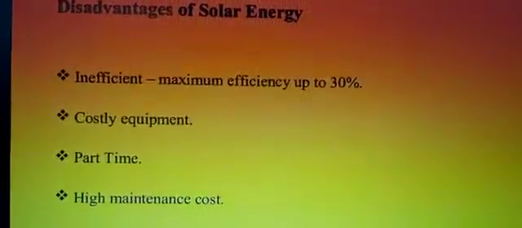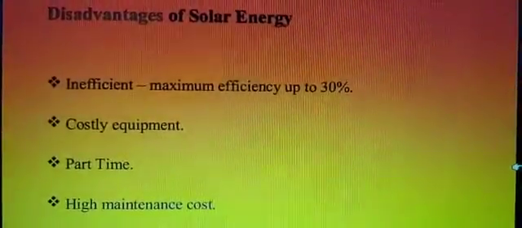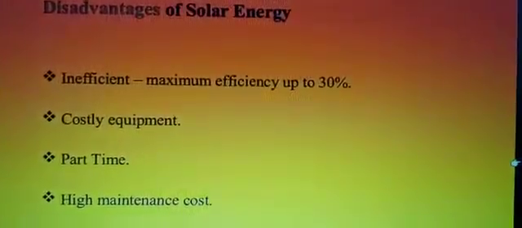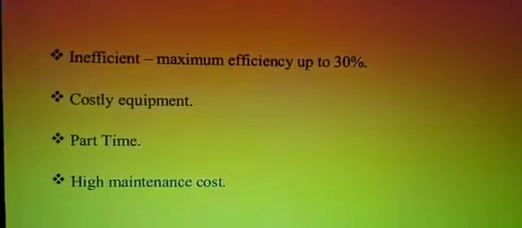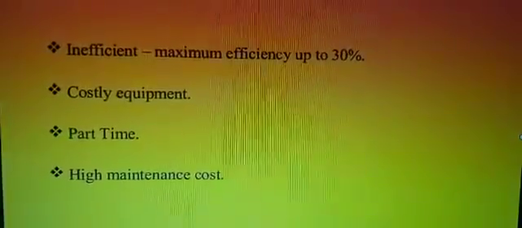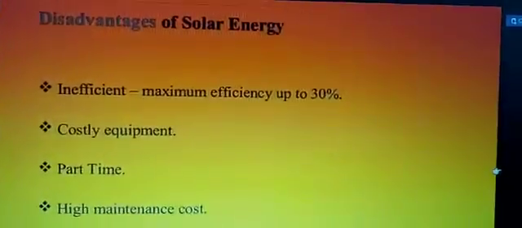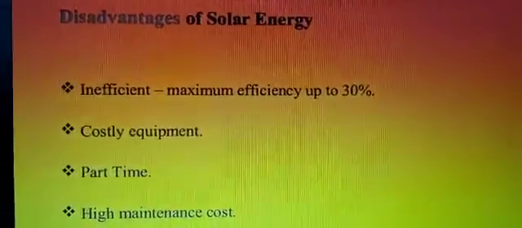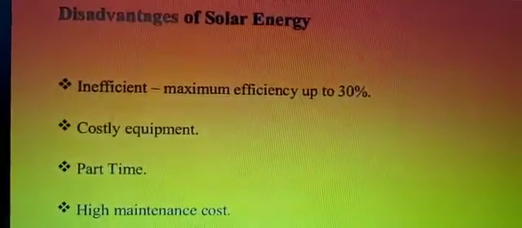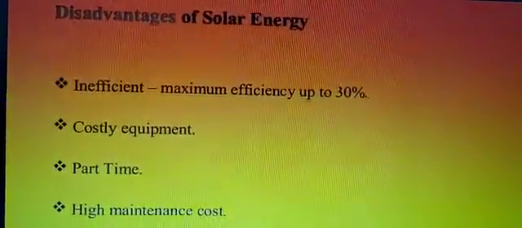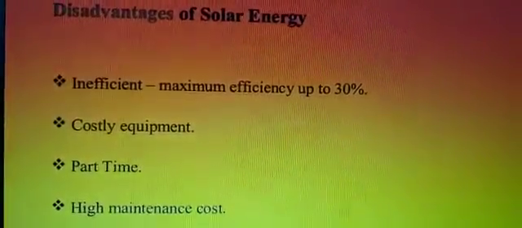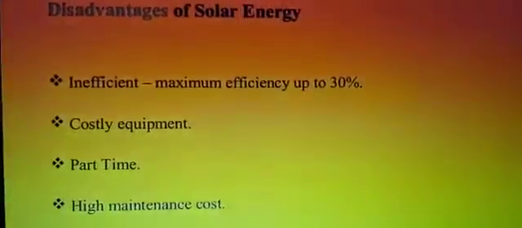Maybe, children, because if the climate is not sunny, if there are clouds, it is cloudy weather, then it will not receive more solar energy. If the sun is not shining, the energy will not come. And it is costly equipment. Only a one-time installment is there, but to buy that system we need money. Again, it is part time, not every time. At night you don't get it, you have to save the energy, then you can use it at night or whenever. So there is a high maintenance cost, and in maintenance also a lot of money is needed.